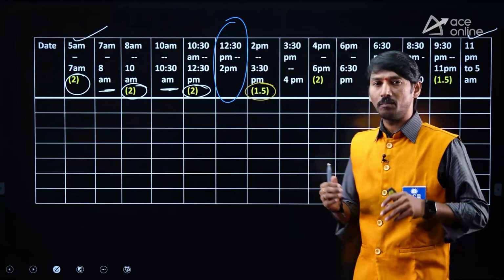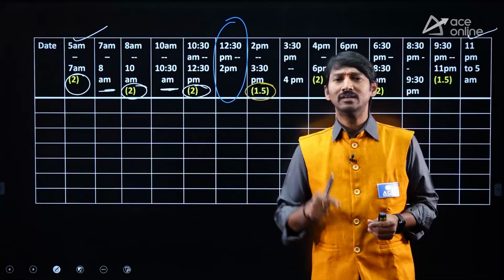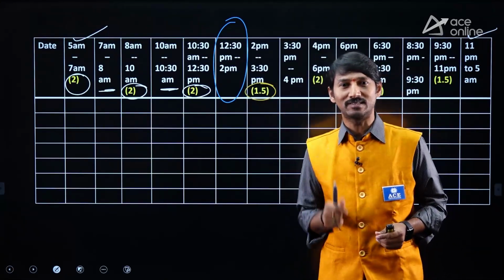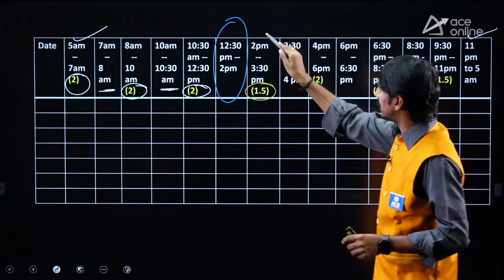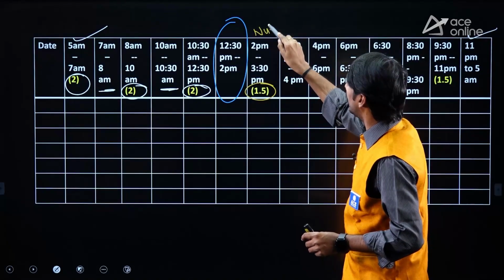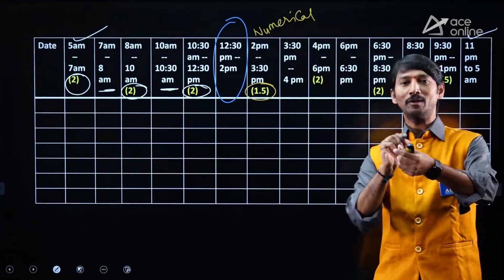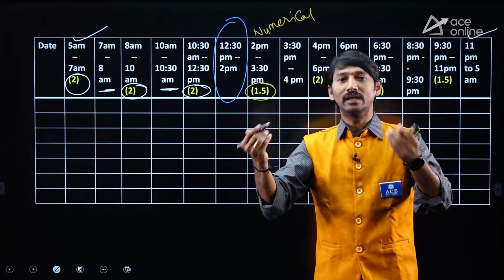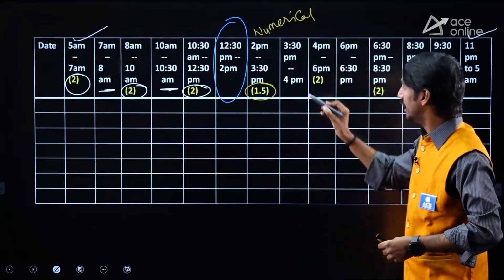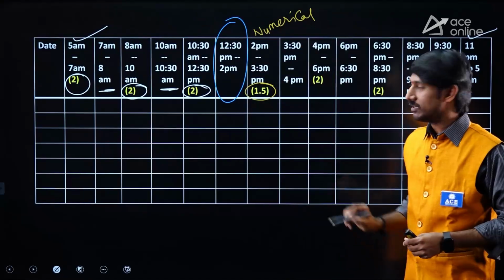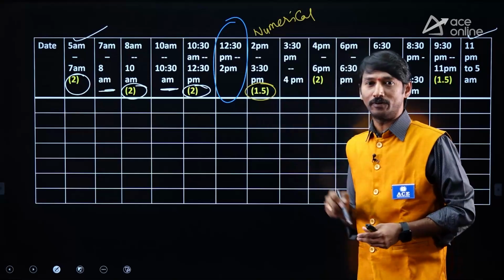Immediately after lunch, many people have some small disturbance in their preparation, like a sleeping mode. That's why at this time you need to keep a numerical subject. As you keep on practicing that, definitely you don't get any sleeping mode. So that is the reason why to keep a numerical subject. That too I gave only for 1.5 hours.